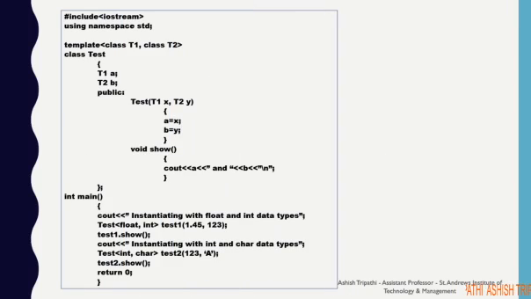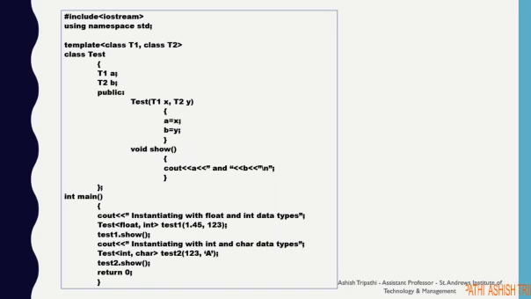Here is an example. In this example, I have named two data types, that is T1 and T2 of class type. Below that I have declared a class Test, in which I have mentioned two instance variables a and b. A is of T1 type and b is of T2 type. There is a constructor of the Test class and a show method, which is just showcasing those a and b.